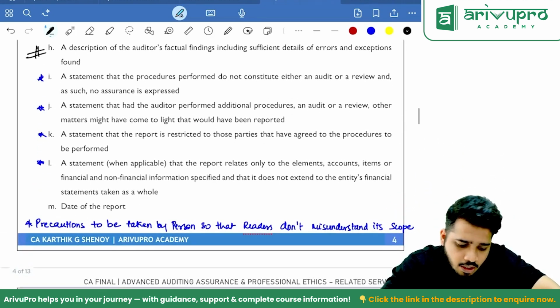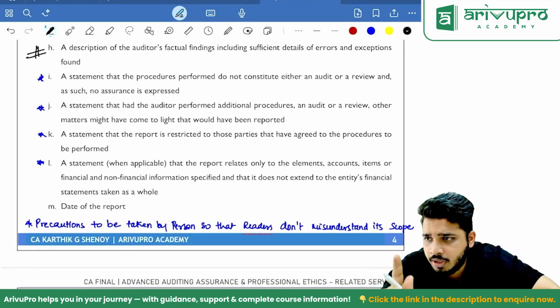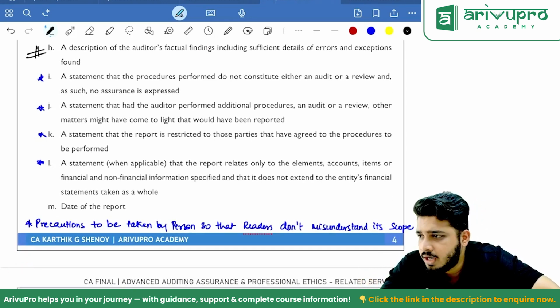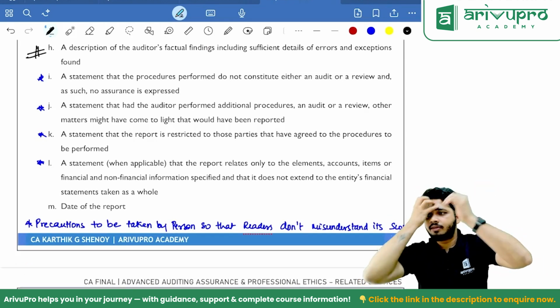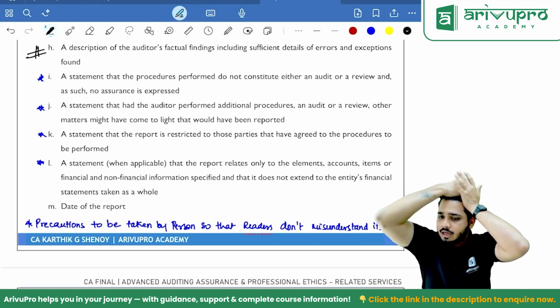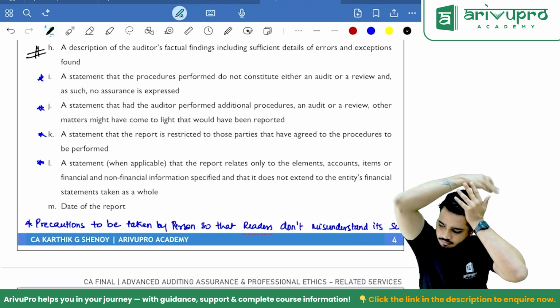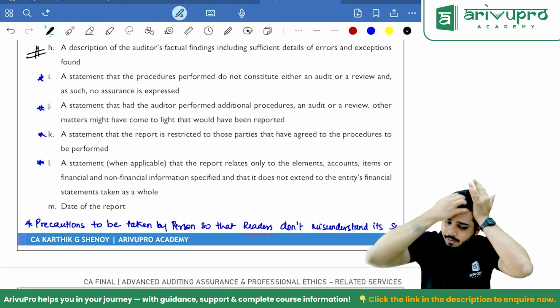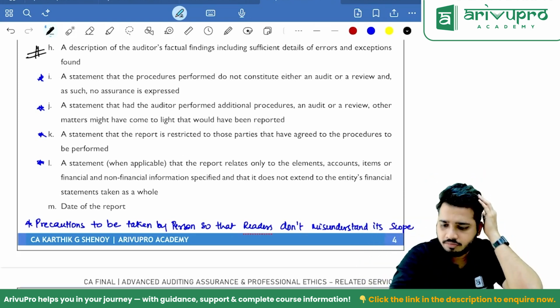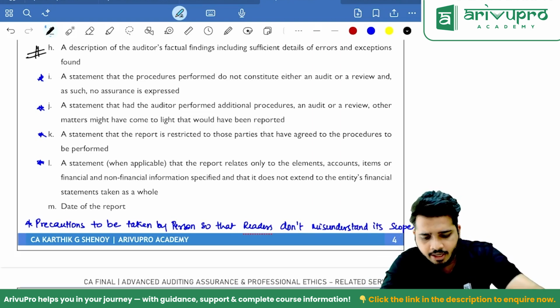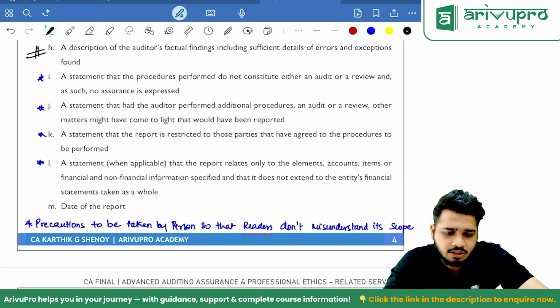Next. Now, point number I, J, K, L, put a star mark. Once you put a star mark, write whatever I have written there. Precautions to be taken by person so that readers don't misunderstand its scope.